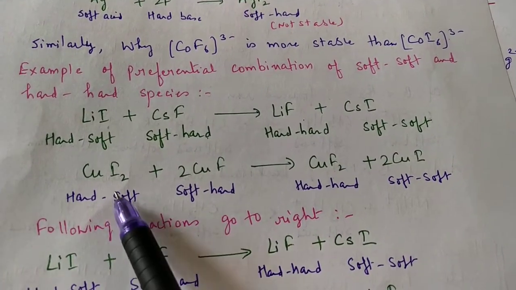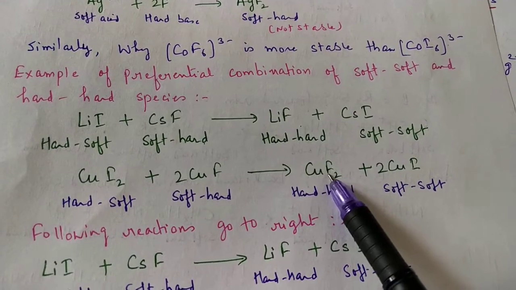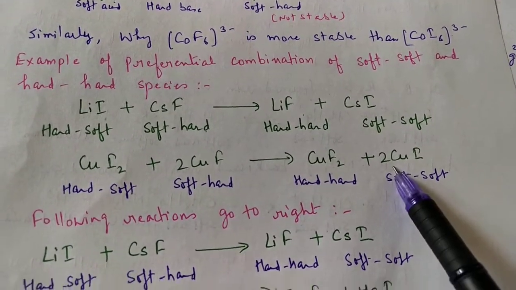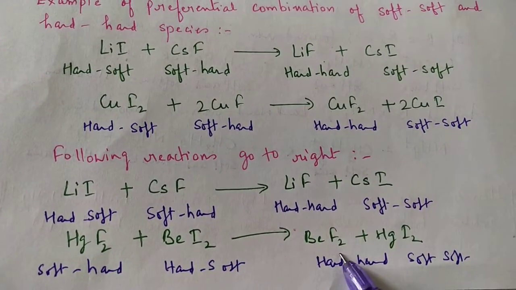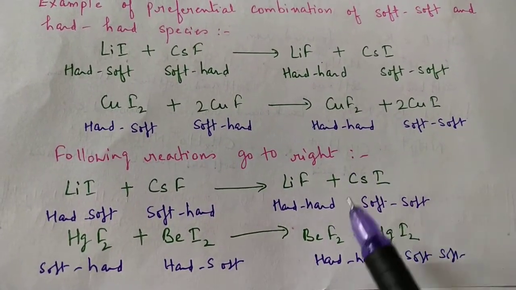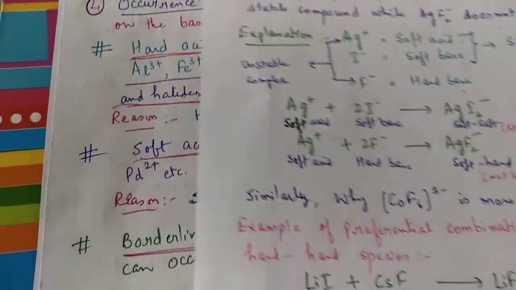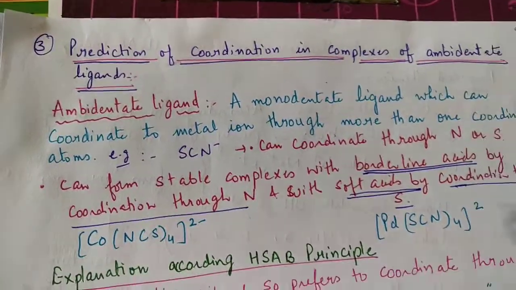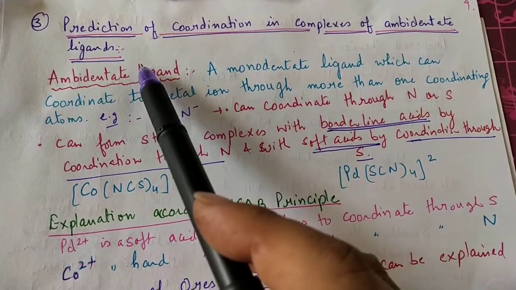Similarly, we have other examples also, like copper iodide. The formation of copper fluoride is more stable, so the reaction goes like this. These reactions mostly go in the right direction simply based on the combination, hard-hard and soft-soft being more stable combinations. Next application is prediction of coordination in complexes of ambidentate ligands.